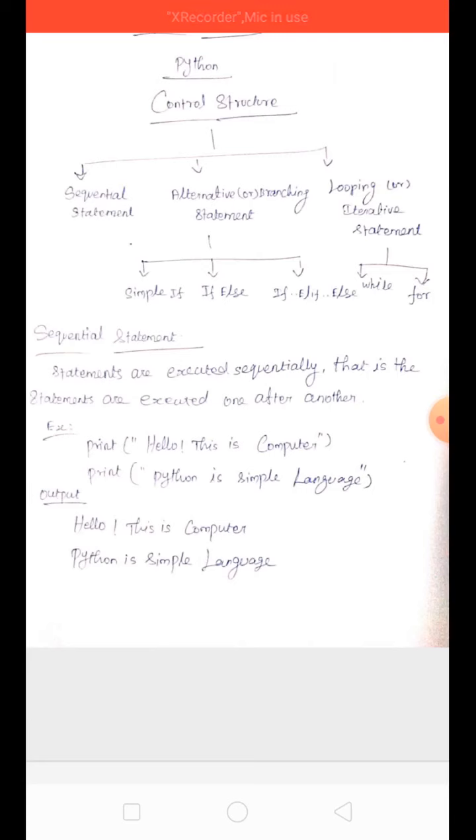Sequential statements are executed sequentially. That is, the statements are executed one after another.